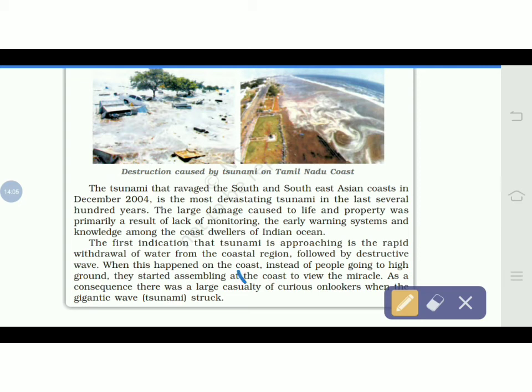So if a huge mass of water recedes back from the seashore, this is the sign that you have to go to a safe place, mainly to the highest places. Don't stay on the floor, or you can climb a tree also.